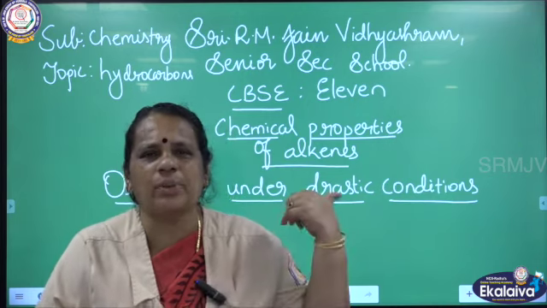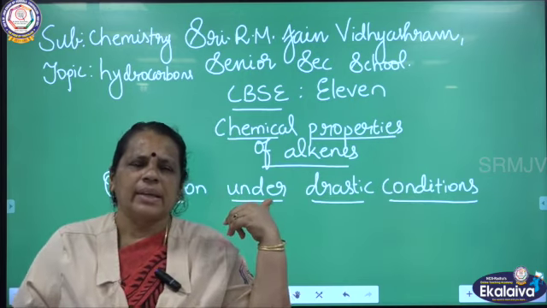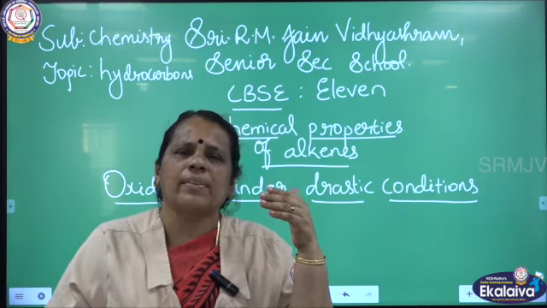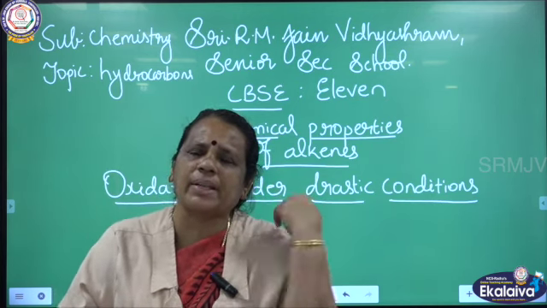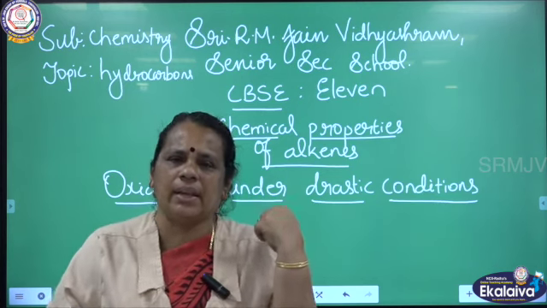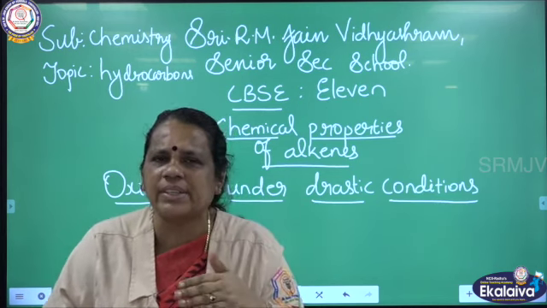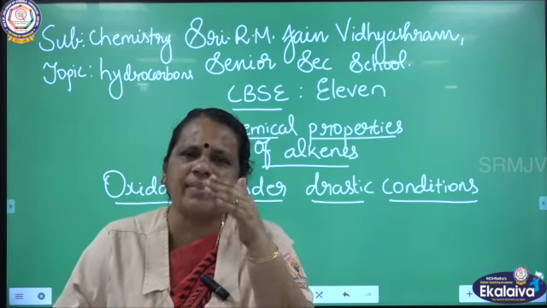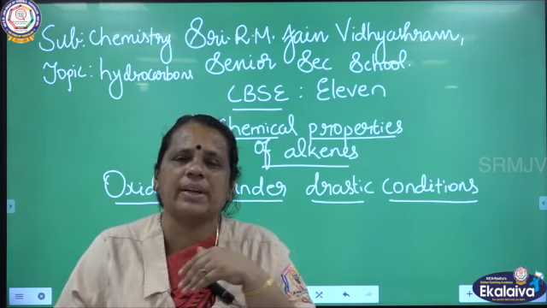Already we are discussing the chemical properties of alkenes. Yesterday I started with oxidation. We have seen different oxidation products of alkenes. I started with ethene, with combustion first, then controlled oxidation. Then I told about Baeyer's reagent. Baeyer's reagent was the last reaction we wrote yesterday.